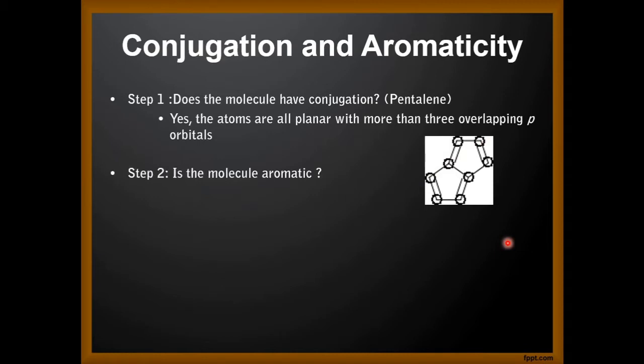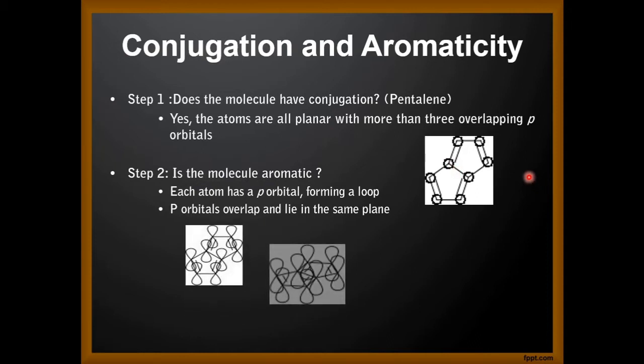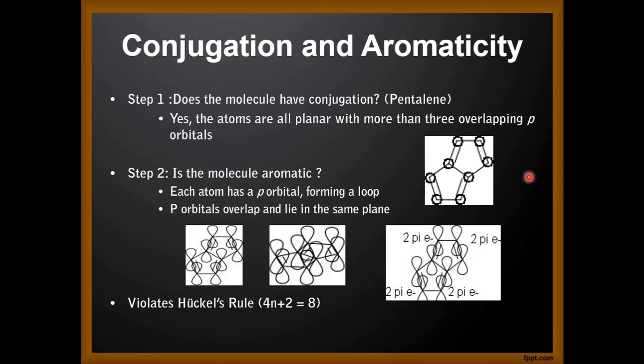Is the molecule aromatic? Let us check. Each atom has a p orbital, therefore it forms a loop. P orbitals overlap and they lie in the same plane. Yes, so both the conditions are satisfied, but the compound violates Huckel's rule because it has 8 pi electrons. So here 4n plus 2 becomes 8, but actually it should be 6 if n is equal to 1, and 10 if n is equal to 2. Therefore it violates Huckel's rule. Therefore the molecule has conjugation, but it is not aromatic.